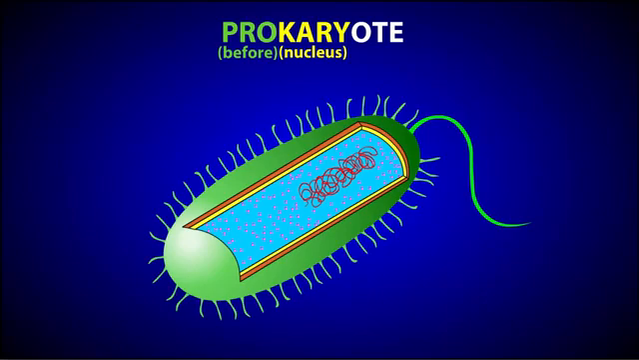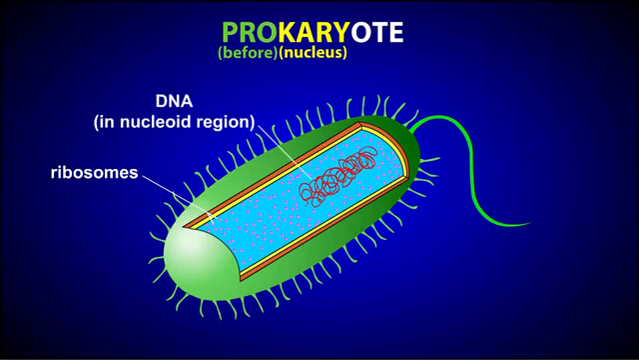However, small structures called ribosomes are scattered throughout its cytoplasm. The cell's DNA is located in a region of the cytoplasm called the nucleoid region. The nucleoid region is not the same thing as a nucleus because it's not enclosed by a membrane.